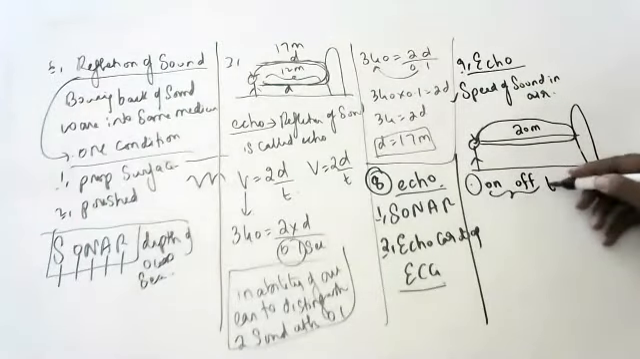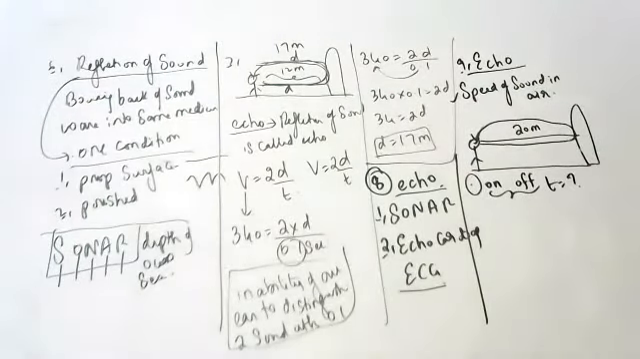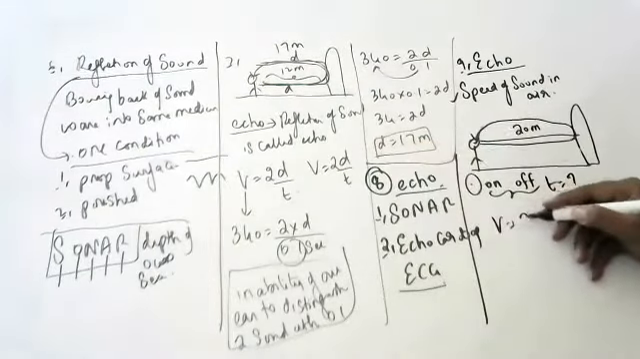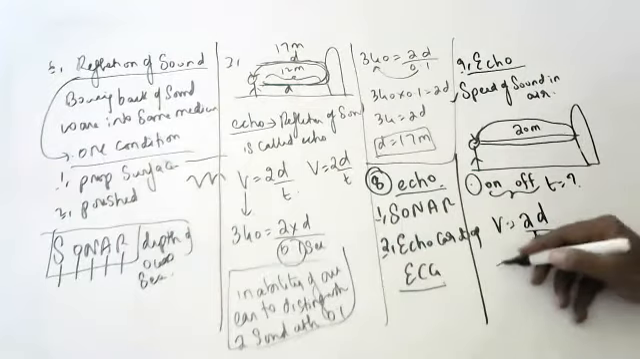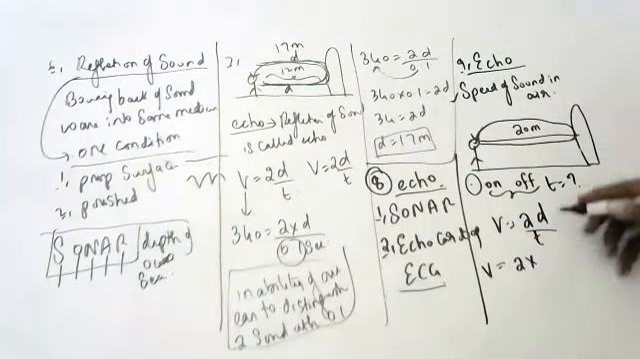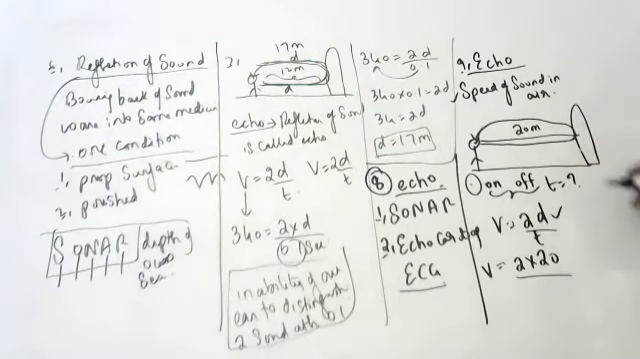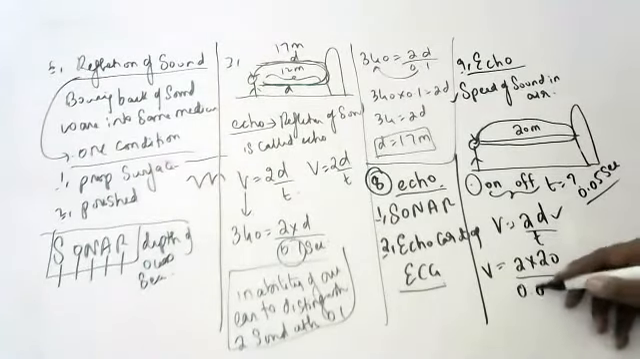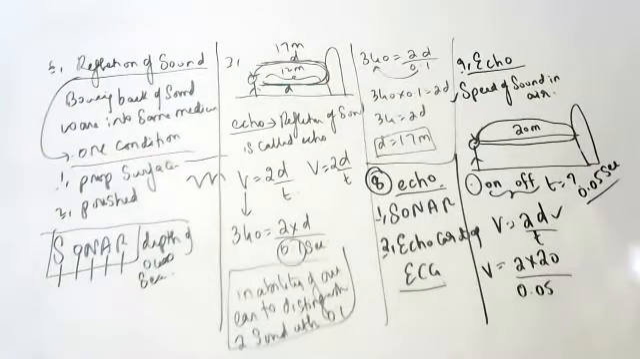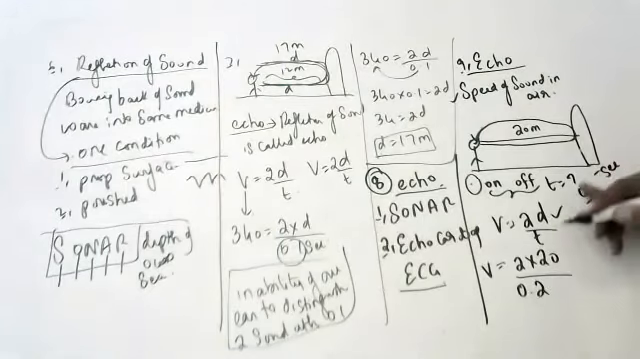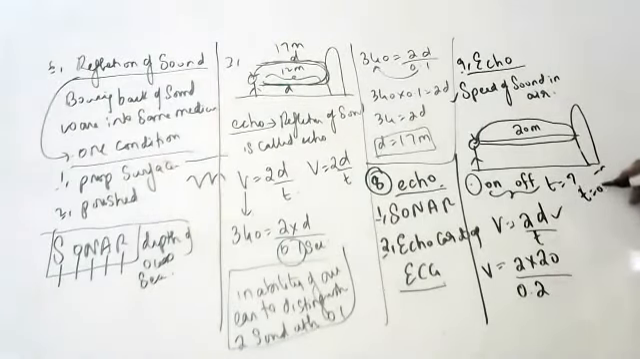Now you also know the time. You know the time, you know the distance. What is the formula for echo, children? v is equal to 2d by t. Let me say 2 into the distance, 20 meters. Let me give an example: say you got the echo after 0.2 seconds.